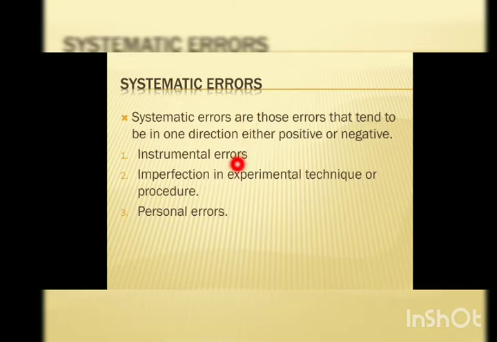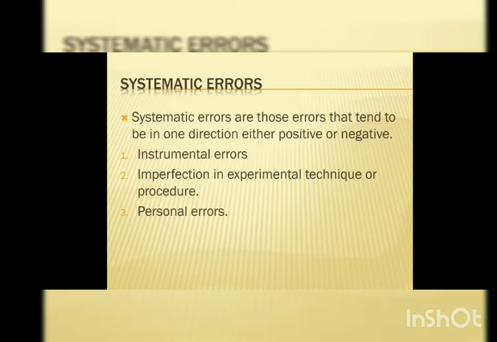First one is instrumental errors. So what do you mean by instrumental error? Suppose you are using a voltmeter to measure the voltage of a circuit. You know that you have provided 2 volt from the battery to the circuit, right?